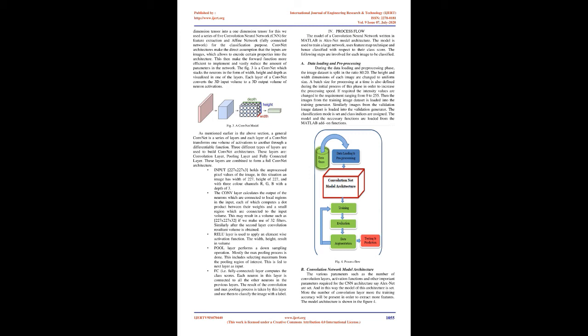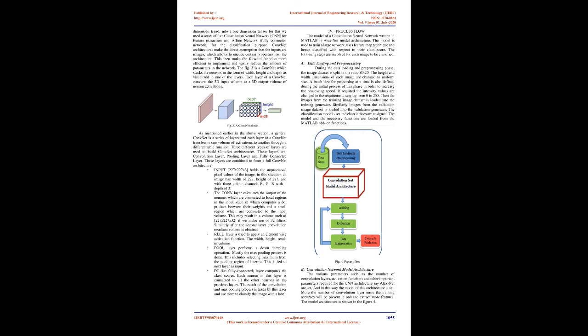CONVNet architectures make the direct assumption that the inputs are images, which allows us to encode certain properties into the architecture. This then makes the forward function more efficient to implement and vastly reduces the amount of parameters in the network. Figure 3 is a CONVNet which stacks the neurons in the form of width, height, and depth, as visualized in one of the layers. Each layer of a CONVNet converts the 3D input volume to a 3D output volume of neuron activations. As mentioned earlier, a general CONVNet is a series of layers, and each layer transforms one volume of activations to another through a differentiable function.